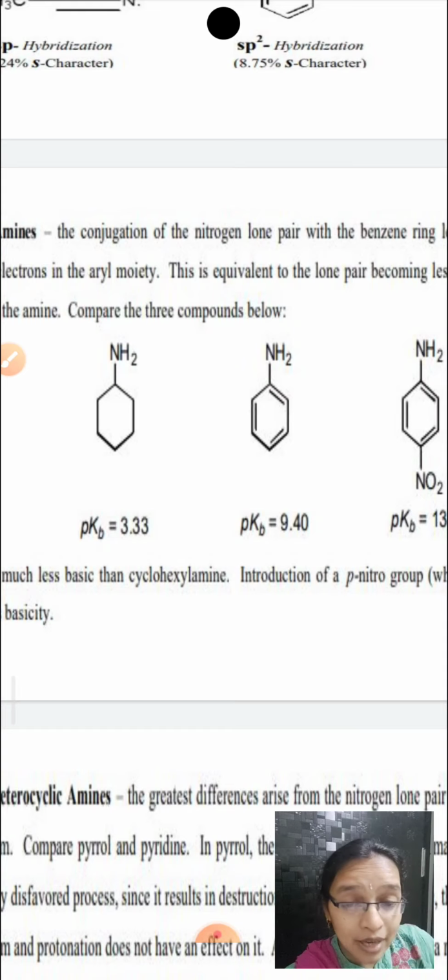But for aliphatic amines, the nitrogen atom is directly linked to alkyl groups, that is electron releasing groups. The electron releasing groups push the lone pair of electrons outward, making them readily available for protonation.